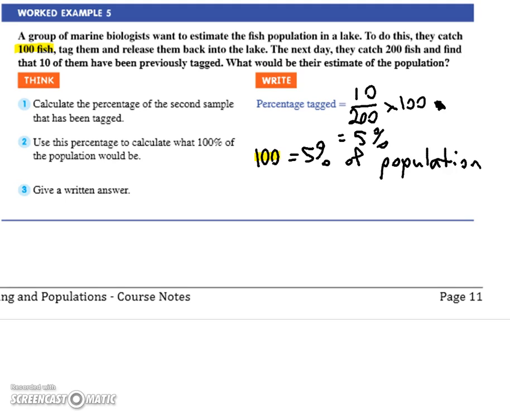Okay. All right, so we're saying they're sitting there going, okay, well the 100 fish that we caught initially and tagged is obviously approximately 5% of the population, because when we recaptured, 5% of them were tagged. Does that make sense? Okay. So how do we work out what 100% is? And Kate, I want you to go back to the way you did it. 100 equals 5%.